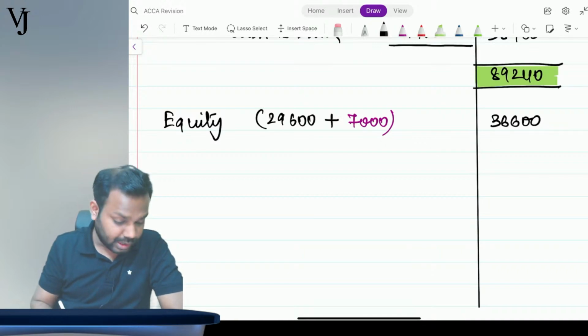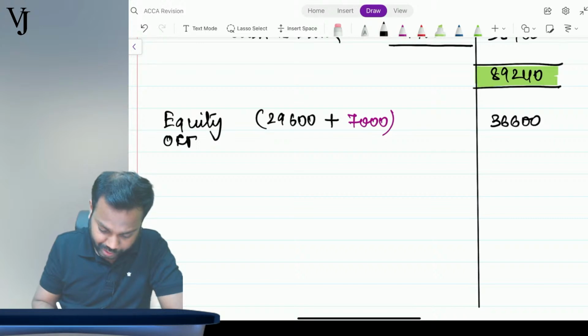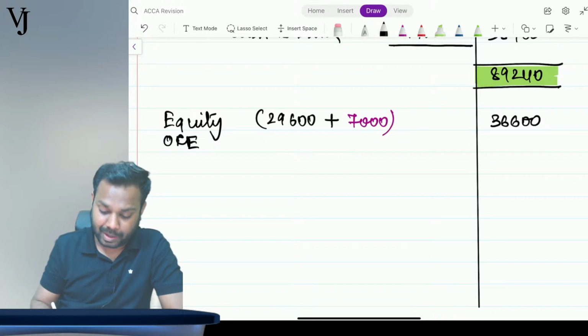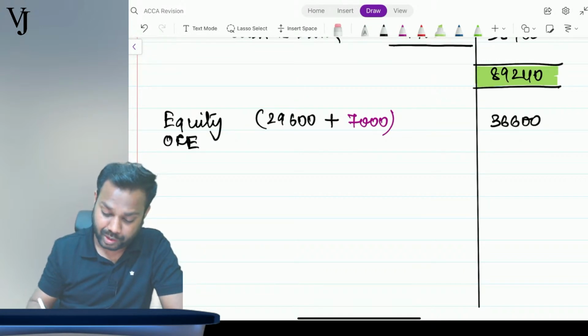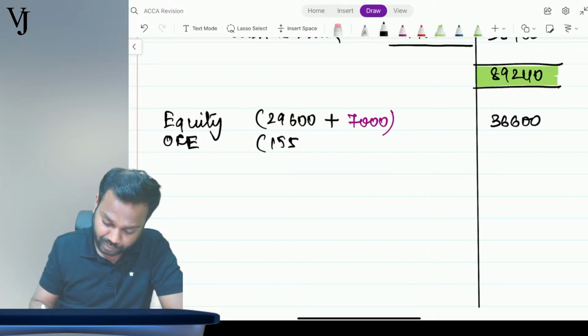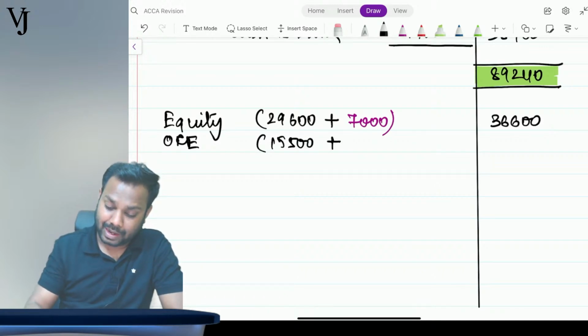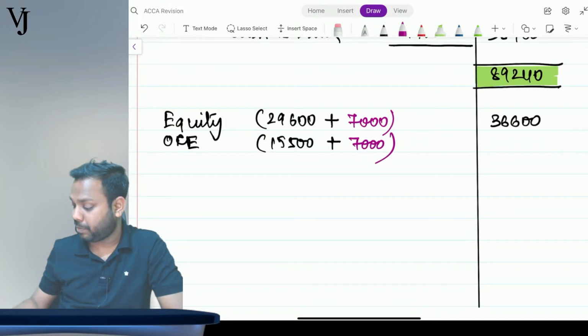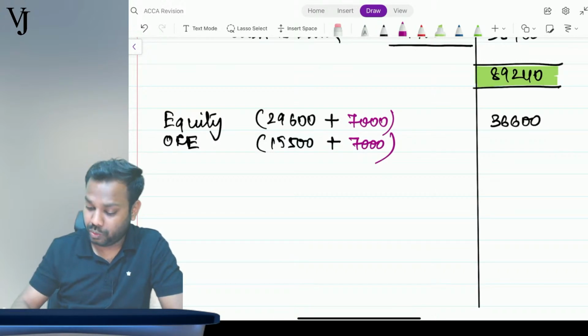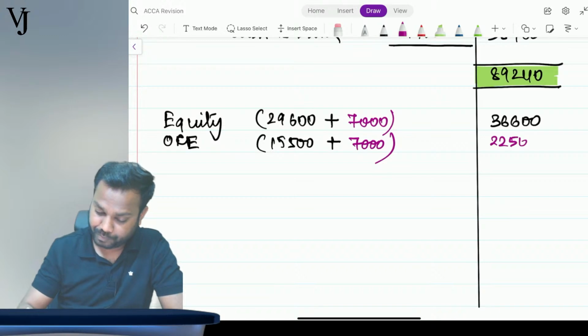Then comes what next, other components of equity. It is share premium, basically. The balance of which is 15,500 plus again it is also 7,000. So 15,500 plus 7,000 is 22500, right?